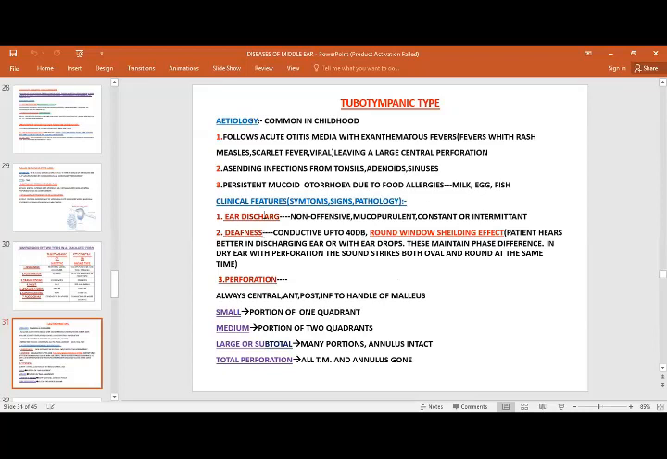Clinical features are again ear discharge. We have already told that it is non-offensive, non-purulent, mucopurulent, but constant or intermittent, with definite conductive hearing loss. Perforation: mostly these are the different types of perforation which occur in the disease, but it is always confined to the central part of the tympanic membrane.